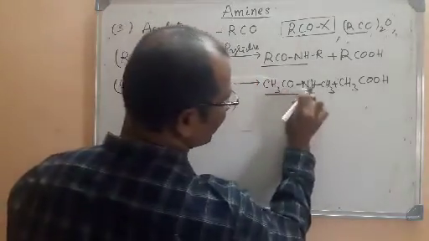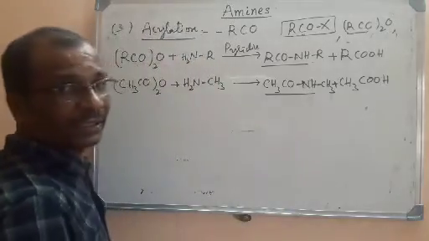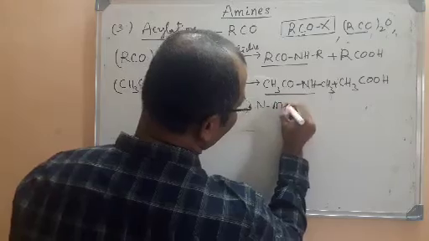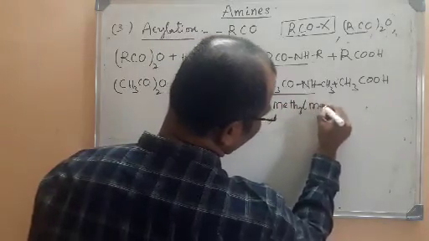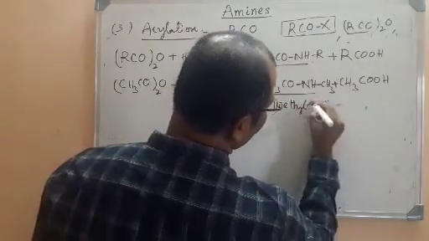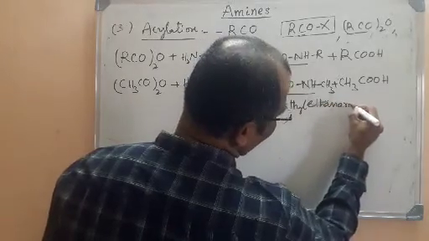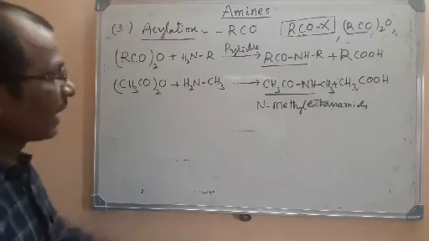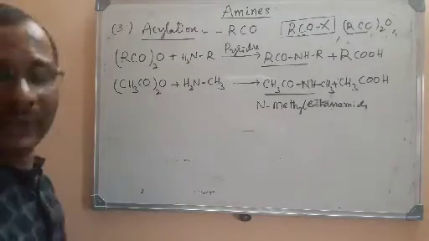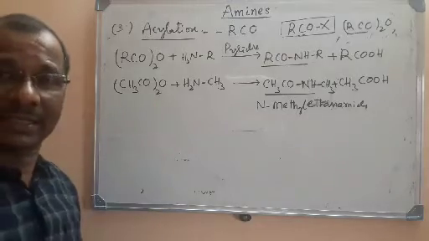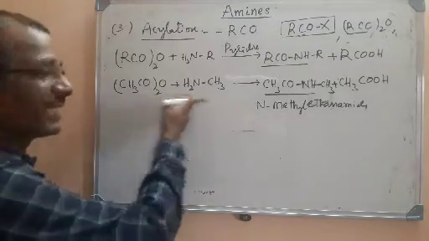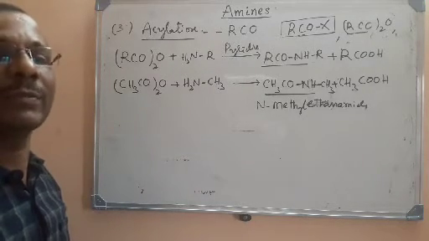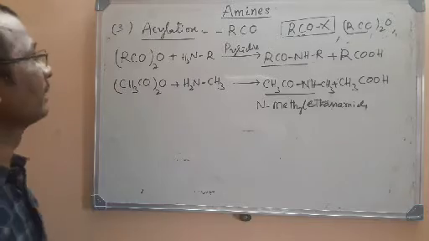It is nothing but ethanamide. CH3CONH2 is acetamide, or in IUPAC system it is ethanamide. But a methyl group is there, so we call it N-methylethanamide. So N-substituted amides will be formed. So this is also an acylation. Even you can carry out the same reaction for benzoylation also. It is acetylation here, because CH3CO means acetylation, C6H5CO means it is benzoylation. So this is all about